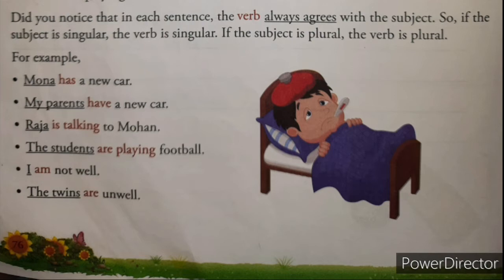Next, Raja is talking to Mohan. Raja is the subject, it is singular, so is is the singular verb. Next, the students are. Now the students, this subject noun, is plural, so are, a plural verb, we have written. Next, I am not well. Now I is a singular subject, so the singular verb am we have written. Next, the twins. The twins is the subject and it is in plural form, so the plural verb are we have to write.